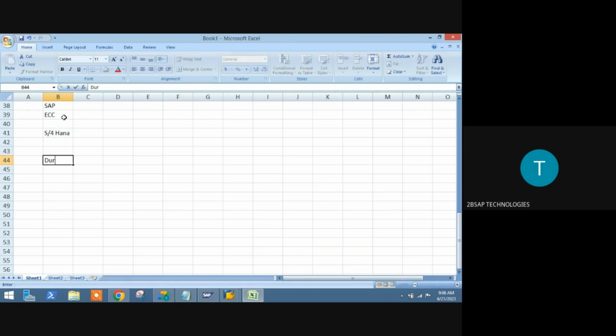Here the duration of the course, I am planning around 4 to 4.5 months per course, and then 1.5 to 2 months of project.